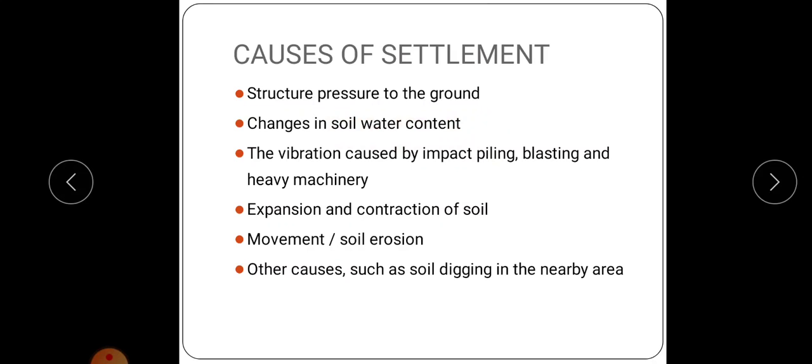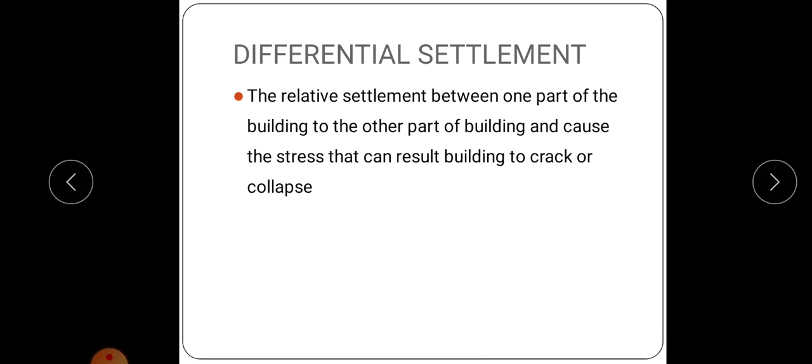Another cause is expansion and contraction of the soil, due to which settlement of the structure may take place. Then soil movement or erosion is also another reason for settlement, and other causes include soil digging in the nearby area. So these are some causes of soil settlement.